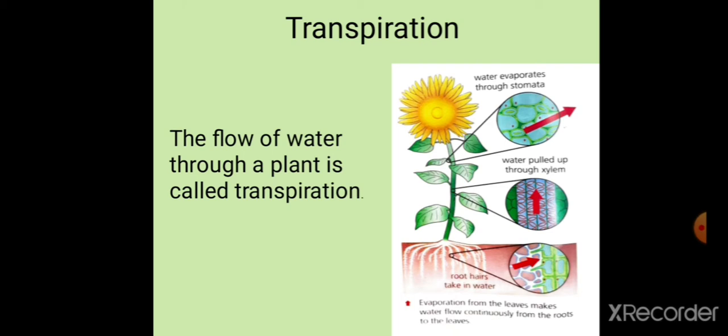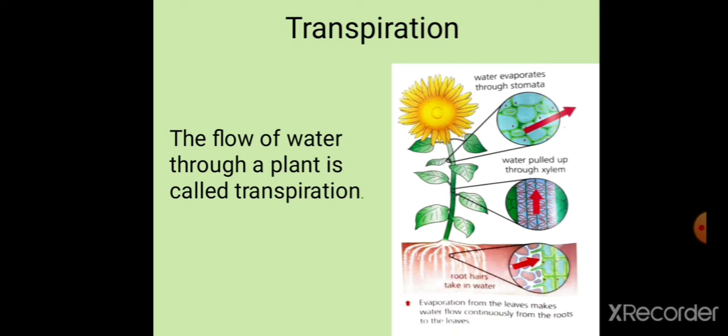So if water is going to be escaping like this, if the plant requires water, how will it get this water? So what is happening? This plant is going to pull more water from where? From the soil, right? So who's going to help in this? The xylem. As I told you, we are going to study xylem in detail in the next chapter, right?